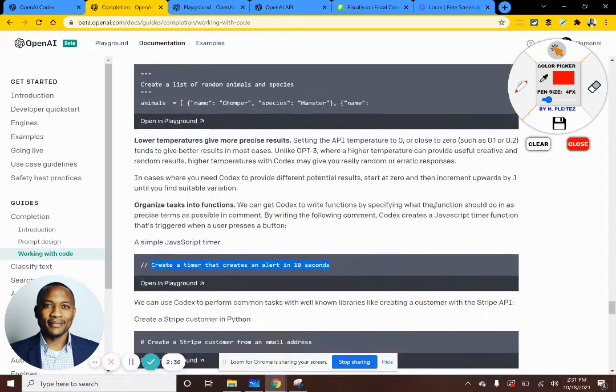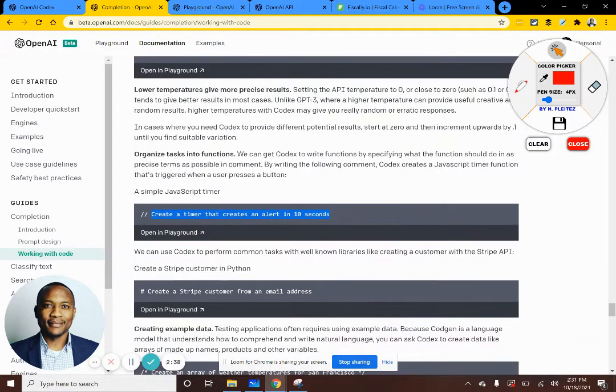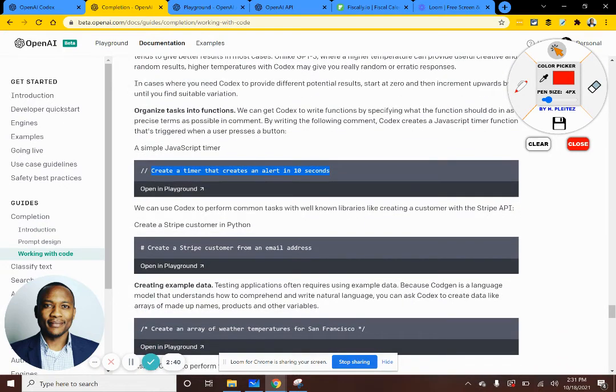They do give some examples here that you can follow, where you can describe, for instance, that you want to create a timer that alerts in 10 seconds. You write this in natural language. So this is natural language here, and it takes this and generates the code for you in any language you want. So we're talking about Python, Scala, R, or any of your favorite languages. You write in NLP and it generates that language for you.